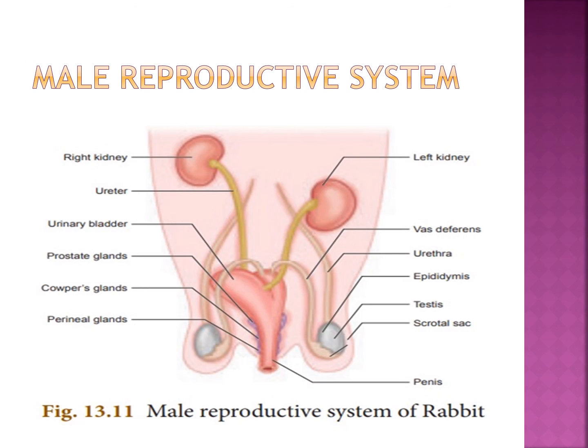There are three accessory glands: the prostate gland, Cowper's gland and perineal gland. These are the accessory glands. Their secretions are involved in reproduction.